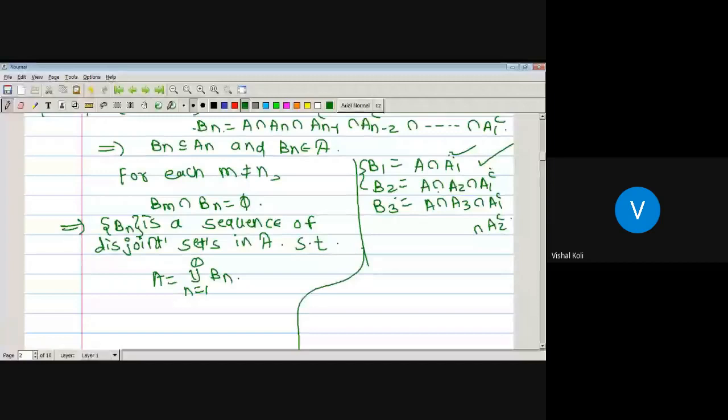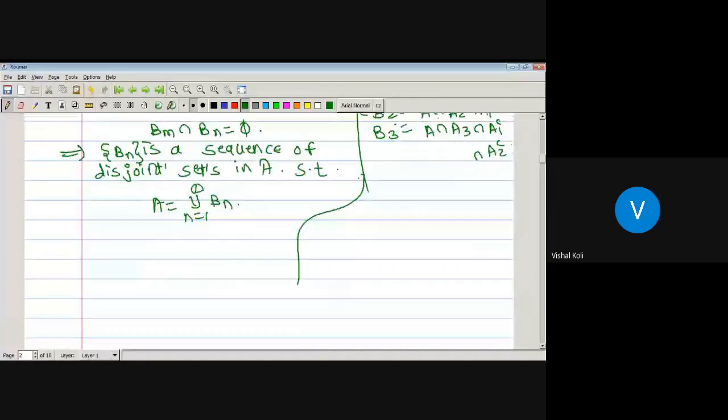Okay, let us check the union of B1 and B2. B1 union B2 is equal to, B1 is nothing but A intersection A1 union A intersection A2 intersection A1 complement.